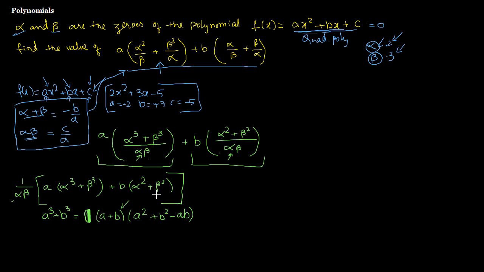And for alpha square plus beta square, there is also no straightforward value, so let's try to find out what I can do with it. Alpha plus beta whole square is equal to a plus b whole square, which is a square plus b square plus 2ab.